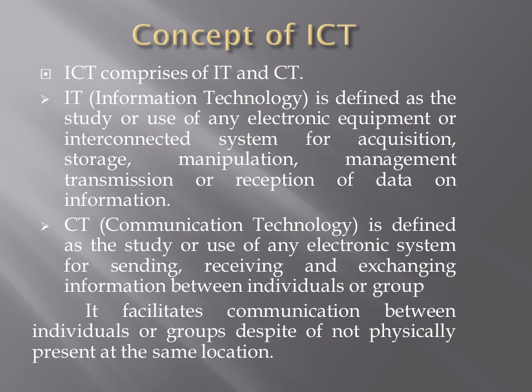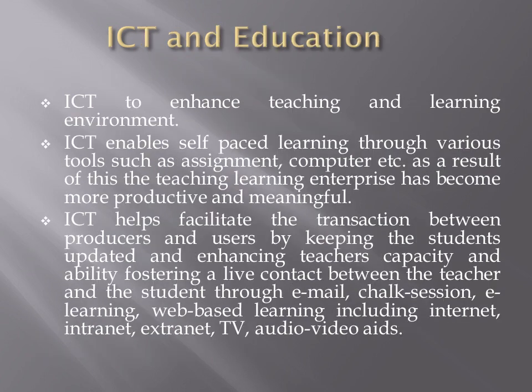So communication technology means to use the technology, to use the electronic media to communicate, to express their points. Now I think the point of IT and CT is clear. And now what is ICT? To use the information that a person has, or to play with the information, and communicate the information by using the technology. Understand? This is the concept of ICT.